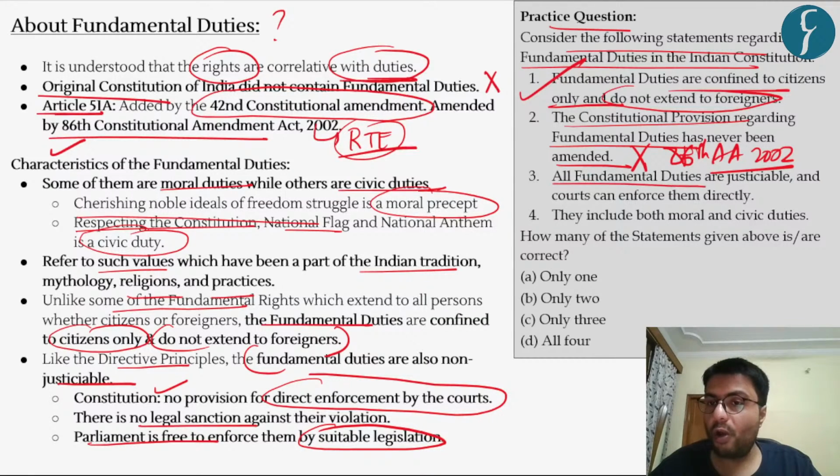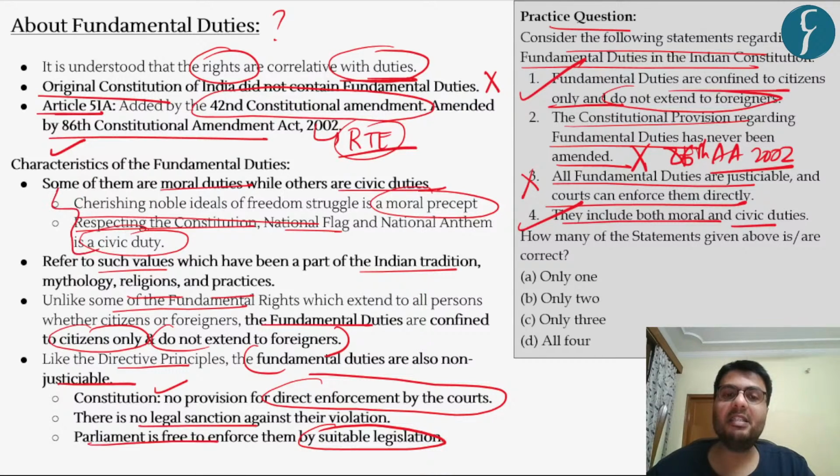The third statement, all fundamental duties are justiciable and can be enforced directly in court. Again, incorrect because they are non-justiciable. And the fourth statement, they include both moral and civic duties, which is correct, as I've highlighted examples of both here. As statements 1 and 4 are correct, hence option B is the right answer to this practice question.